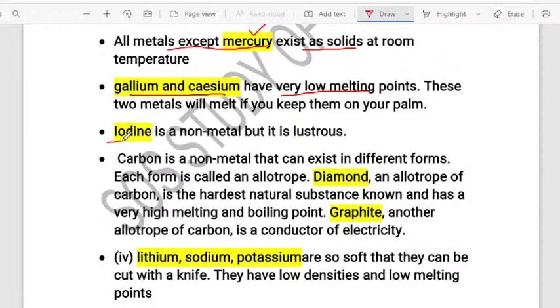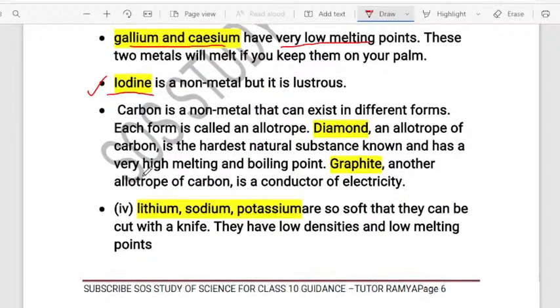But one of the non-metals which is showing the lustrous properties is iodine. I have included this in today's concept. Okay, next. See, one of the non-metals called carbon, okay, it can exist in different forms.